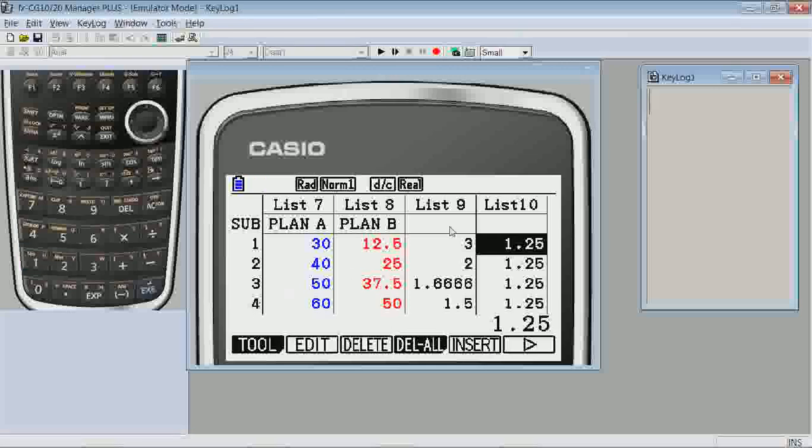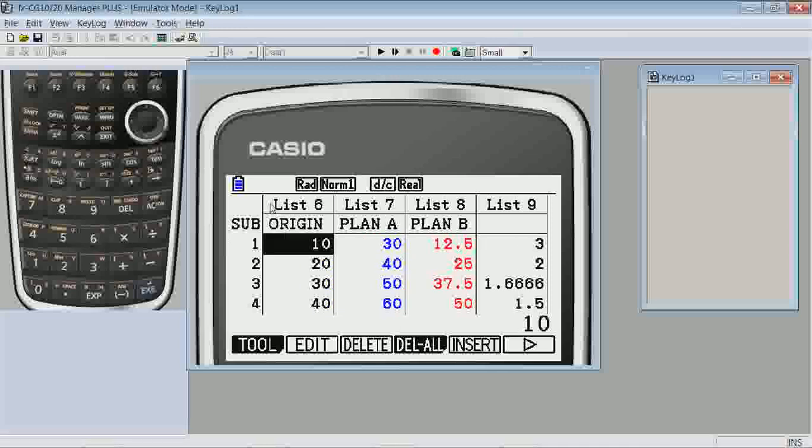The differing values in List 9, notice they're getting smaller, but they are different is the key point here. These differences tell us that Plan A is not a proportional plan. For example, those who scored only 10 points on the original have their scores tripled from 10 to 30, a ratio of 3, while those who scored 40 on the original have their score multiplied only by 1.5, from 40 to 60.